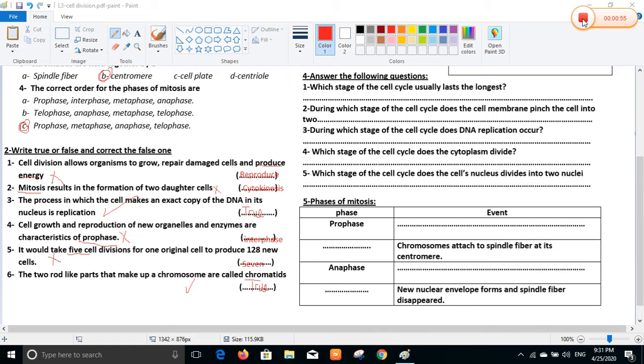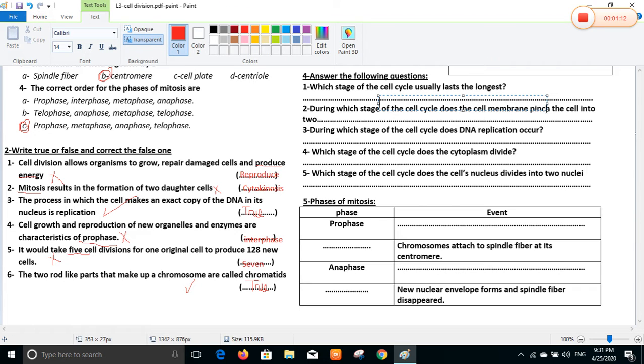So, the stage of the cell cycle that usually lasts the longest is the interphase. So write interphase. Interphase stage.